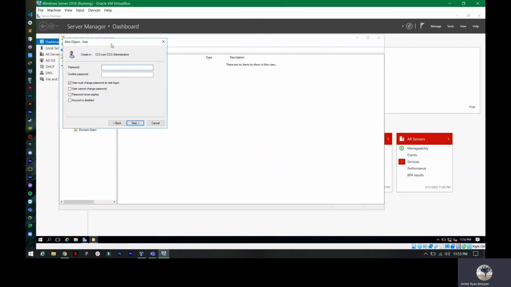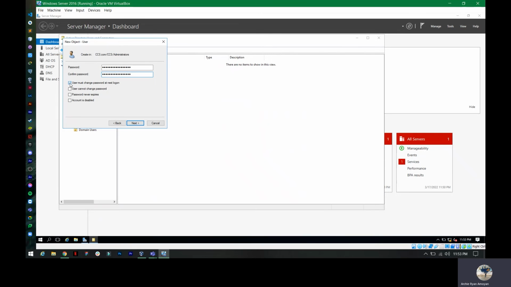Then the account needs to have a password set up. The default password that we are going to create is Amoyan Banluta 2016. Then below this, there are checkboxes.